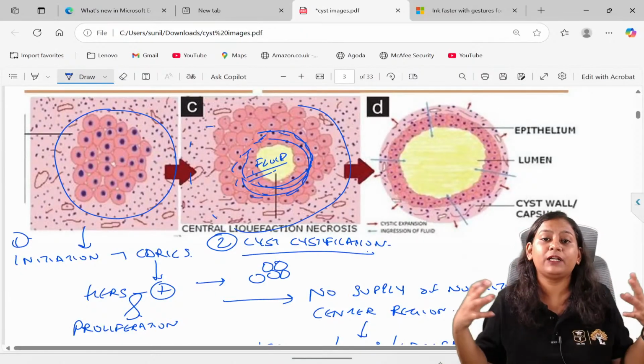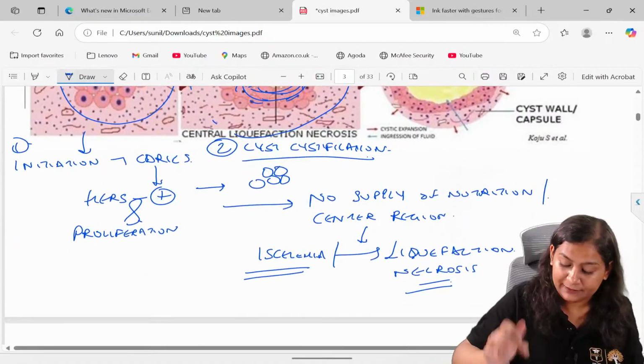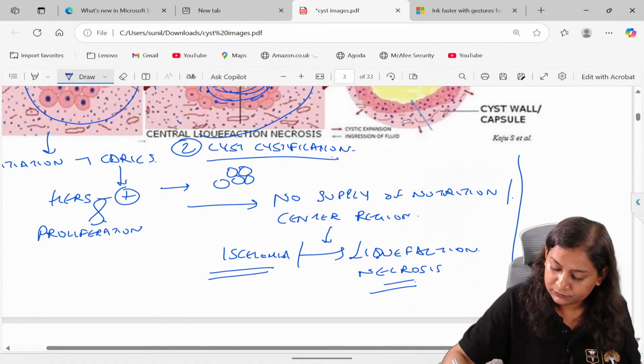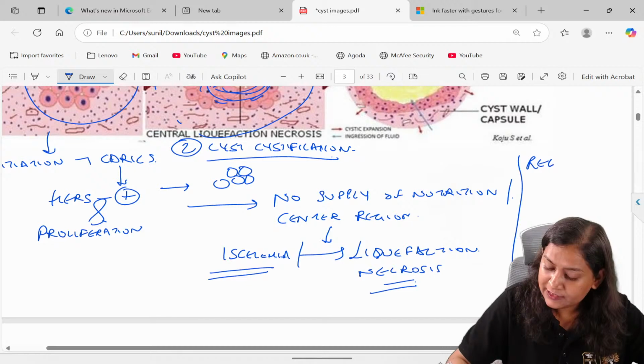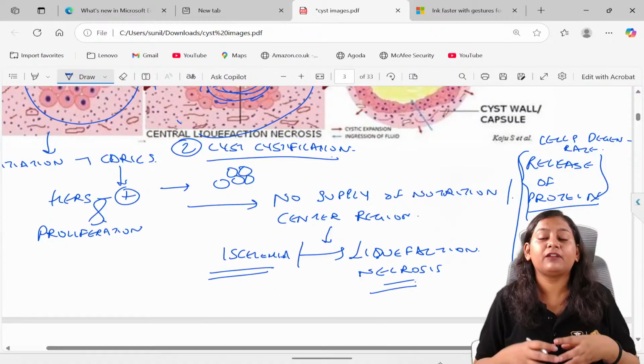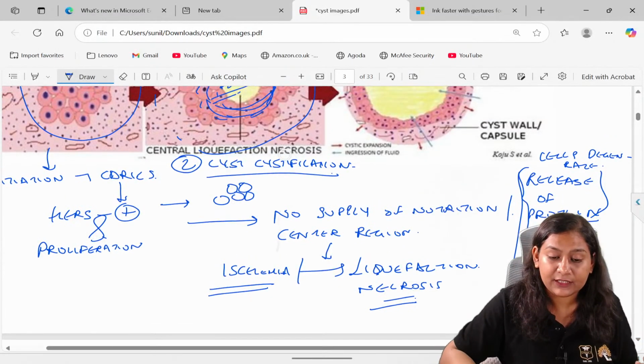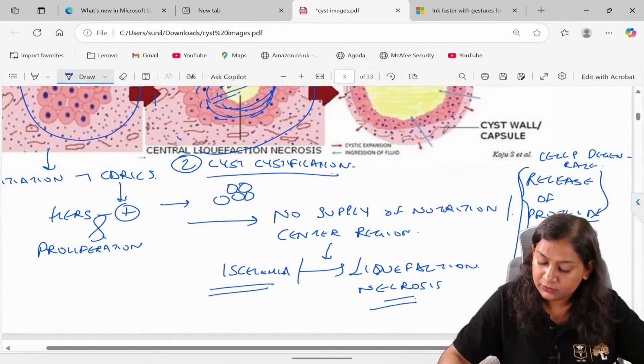When the cells degenerate, they will release protein, and when they release protein, there will be an increase in the osmotic pressure.